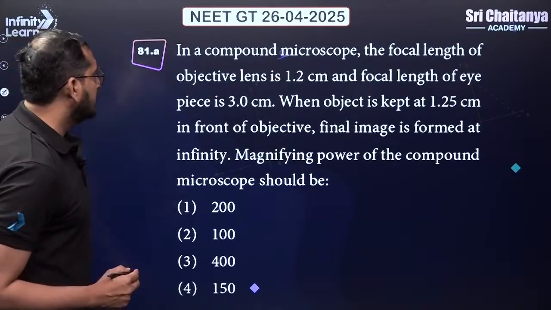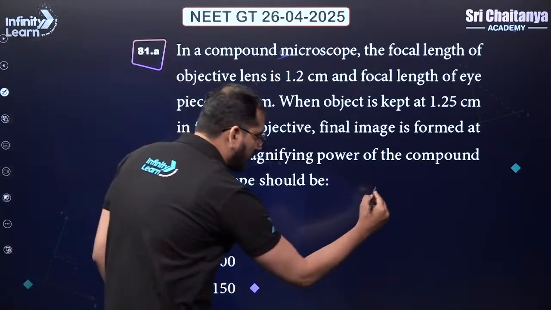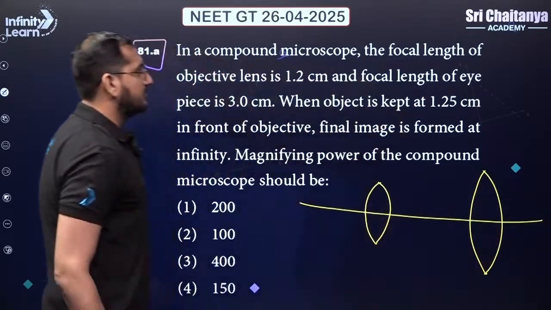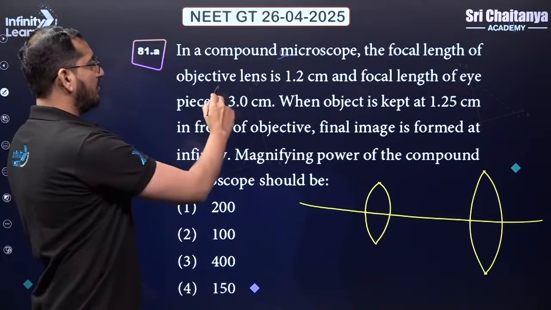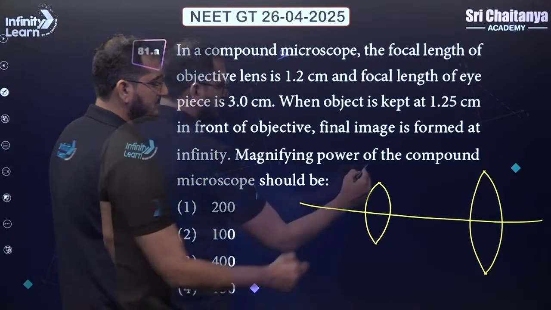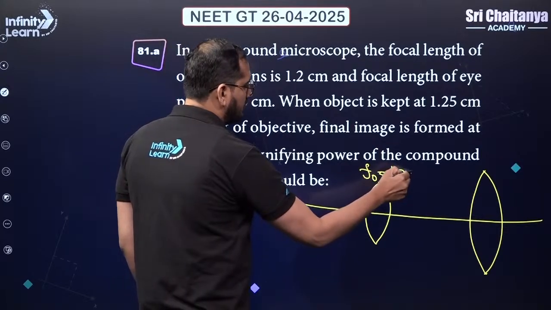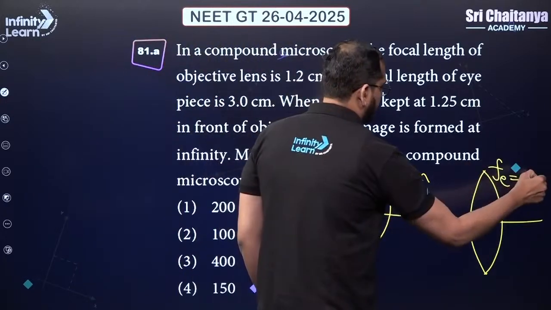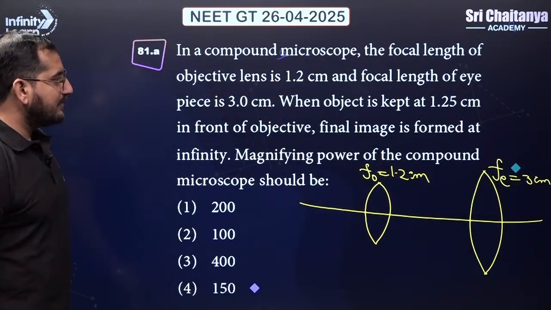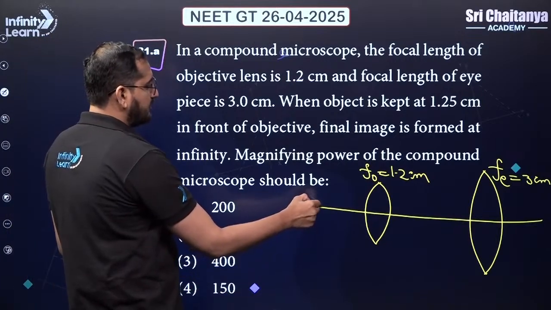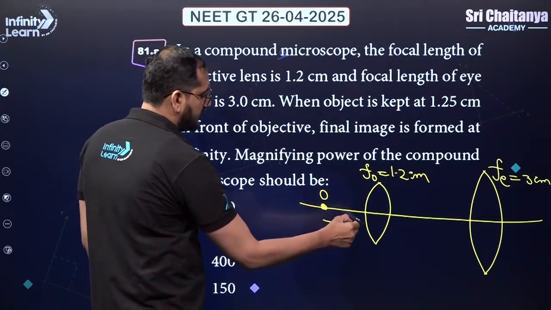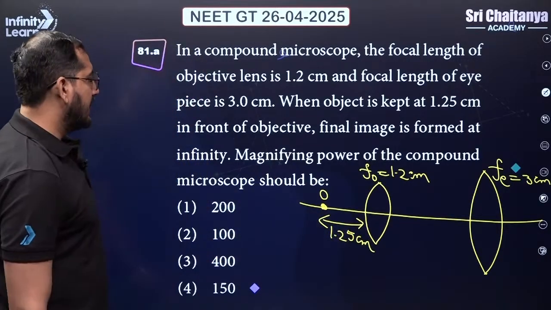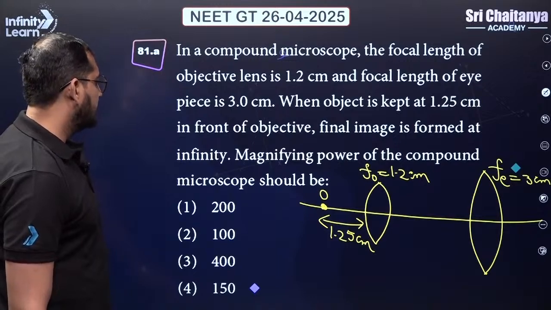Let's go ahead. Okay, so there is a compound microscope. For the compound microscope, let me draw the two lenses over here. Okay, principal axis, right? The focal length of the objective lens is 1.2 centimeter. And the focal length of the eyepiece is 3 centimeter. Okay, when the object is kept at 1.25 centimeter in front of the objective lens, so let's say the object is over here, this distance is 1.25 centimeter. Okay, and the final image is formed at infinity.